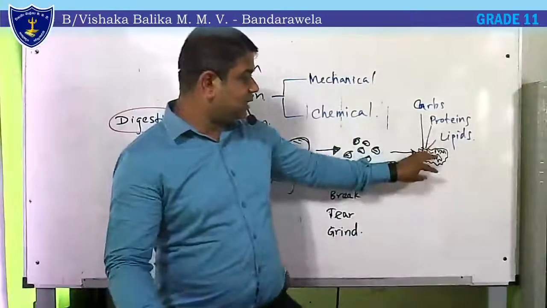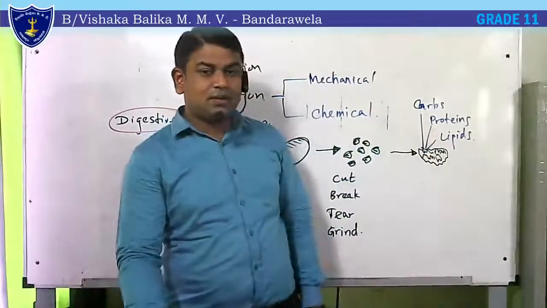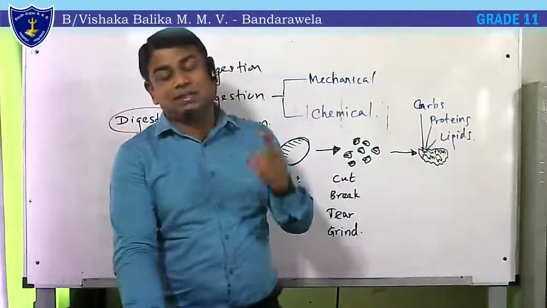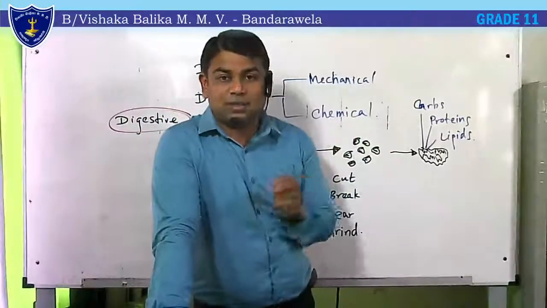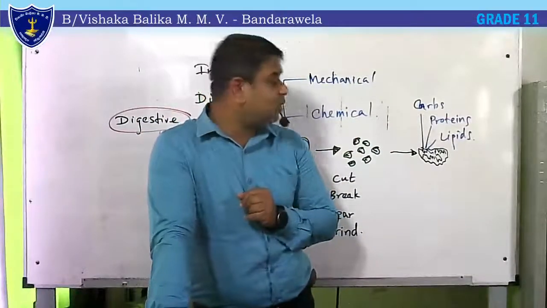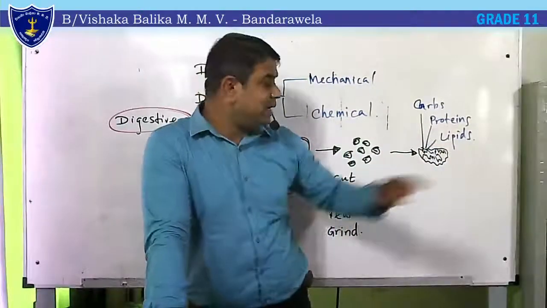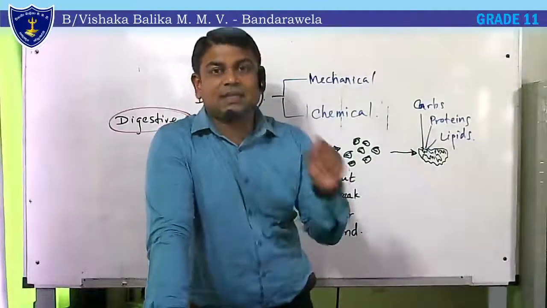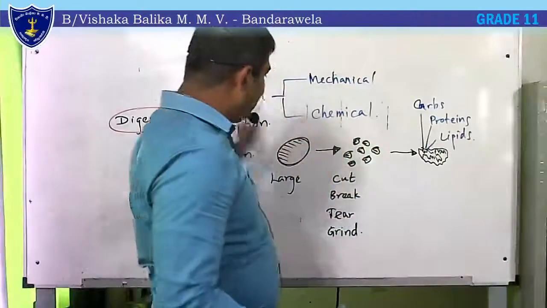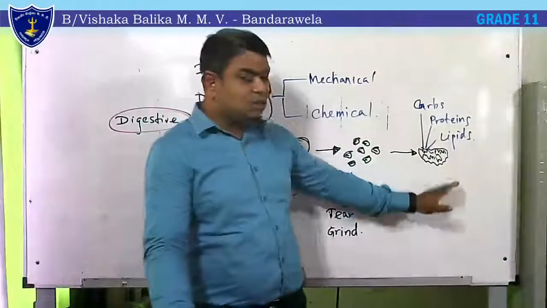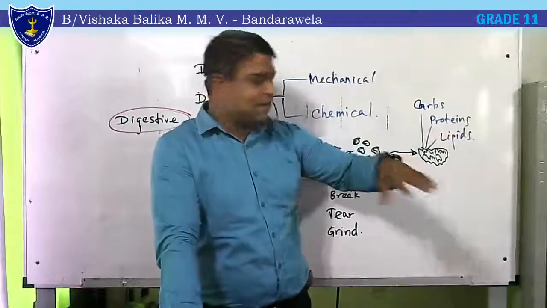This lump of food contains carbohydrate, protein, and lipids. We have to break them into their monomers, the simple molecules. The monomer of carbohydrate is glucose. You all know this. For proteins, it is the amino acid. Lipids are made of fatty acids and glycerol. Finally, after the end of this whole process, there should be monomers: glucose, amino acids, and fatty acids or glycerine. Then we can absorb them.